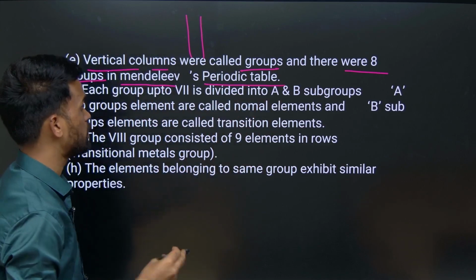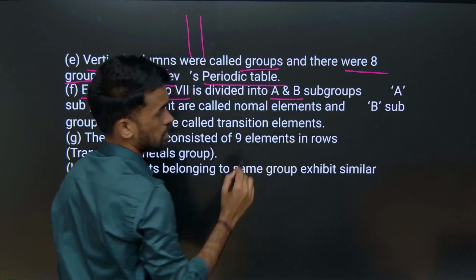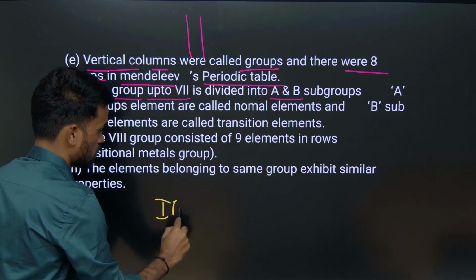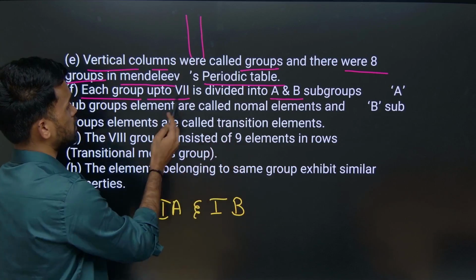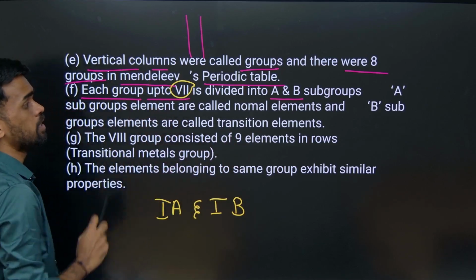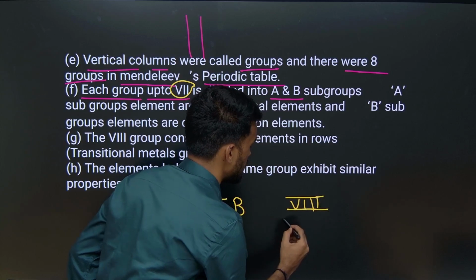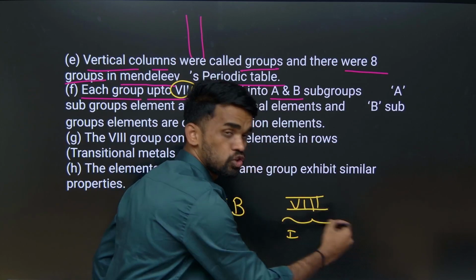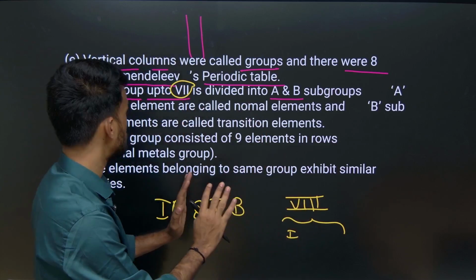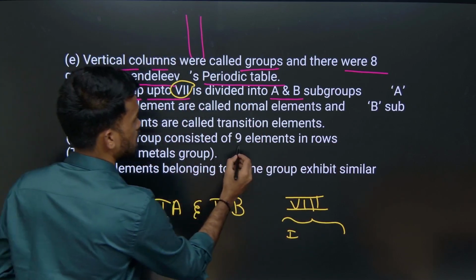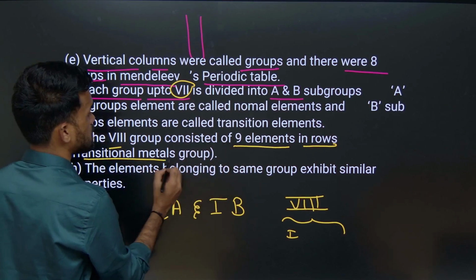Again, these are subdivided. Each group up to the 7th is subdivided into A and B parts, like 1A and 1B, 2A and 2B, 3A and 3B, up to 7A and 7B. For the 8th group, he took a set of 3 groups from the transition elements. You can consider that the 8th group consists of 9 elements in 3 rows. These are the transition metal groups.